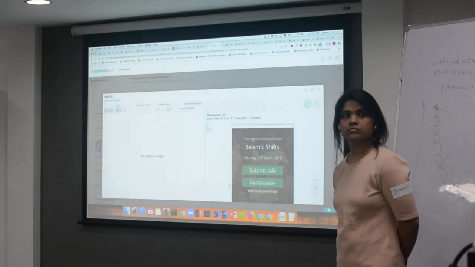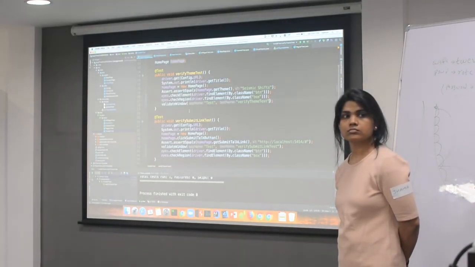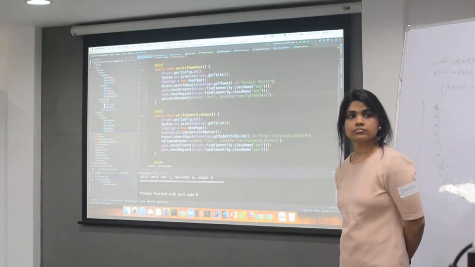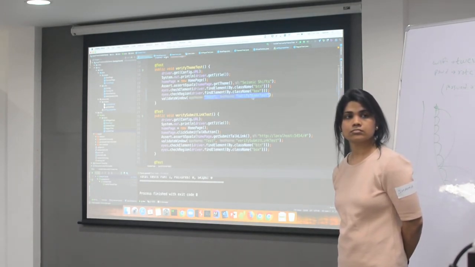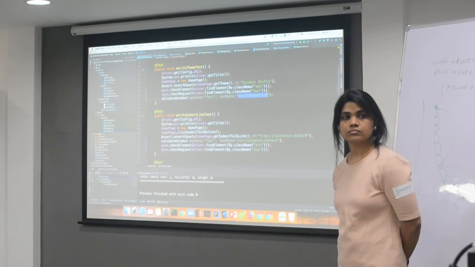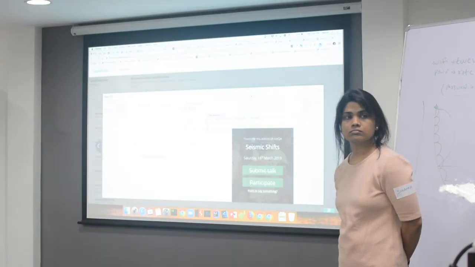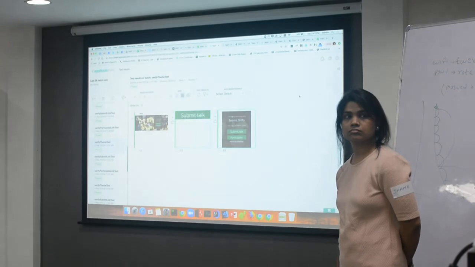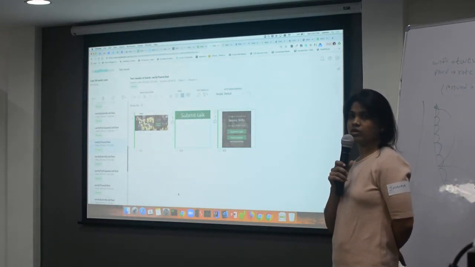I forgot to tell you something. Depending on what we write here, we have to give it an application name and test name. This is the same name that you see on the UI, verify theme test. If you go here, that's what the test will tell, verify theme test. It is for reporting and your understanding.